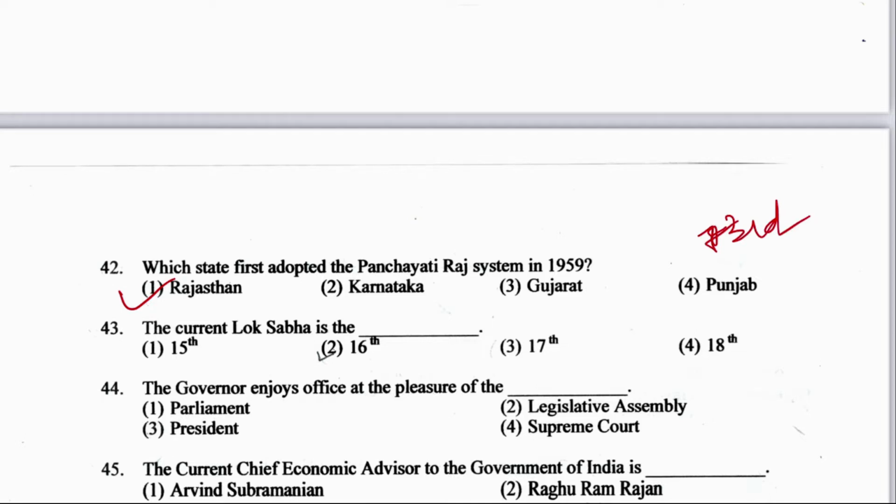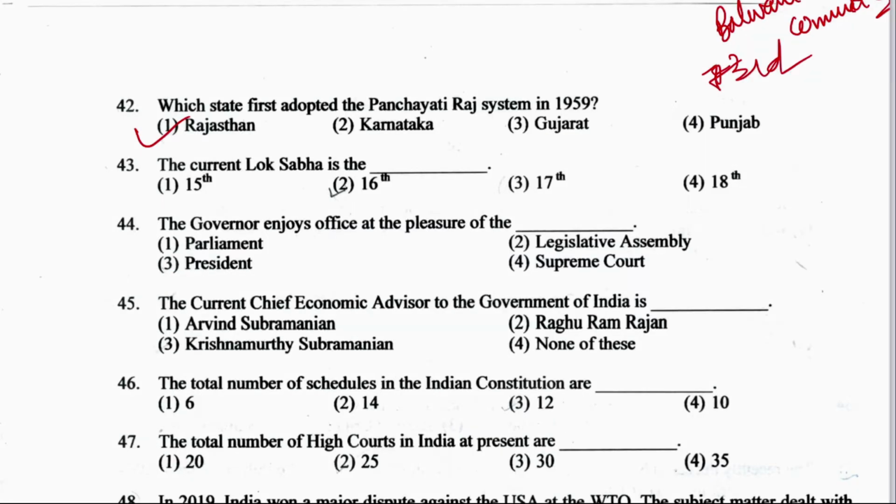Okay. And it was based on the recommendation of whom? Balwant Rai Committee. If the committee's name is asked, then it is Balwant Rai Committee. Now the next question, question number 43. The current Lok Sabha is the 15th, 16th, 17th, or 18th. The current Lok Sabha period is 17th Lok Sabha.